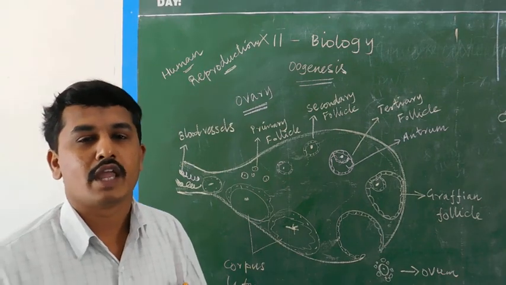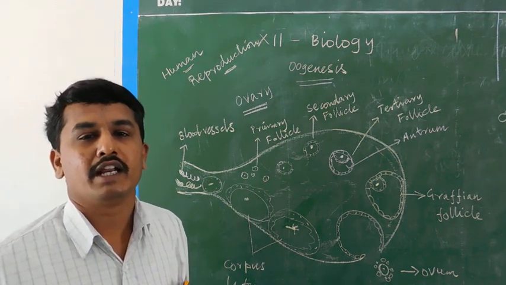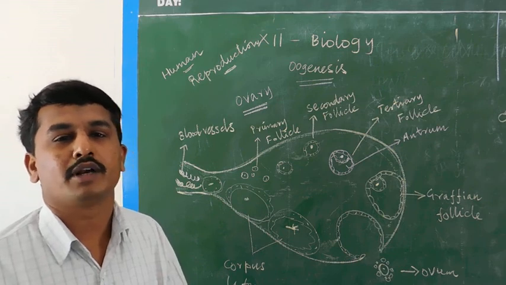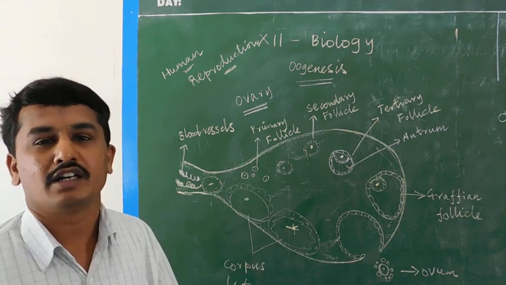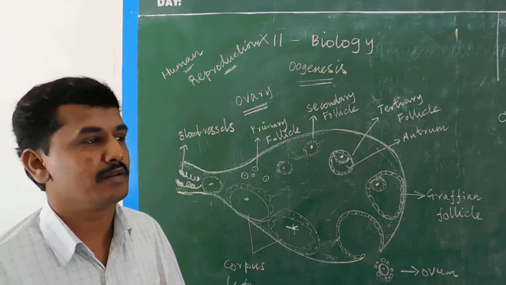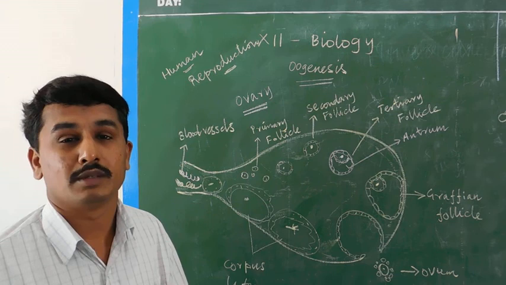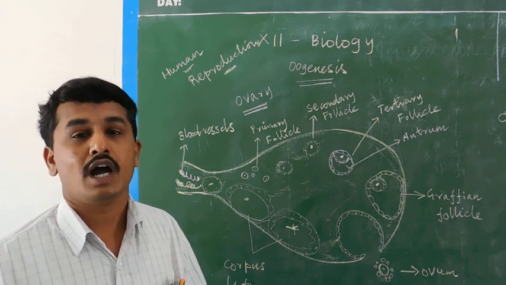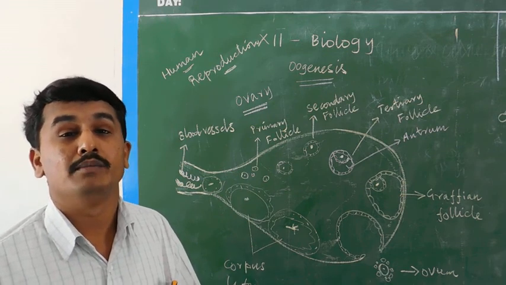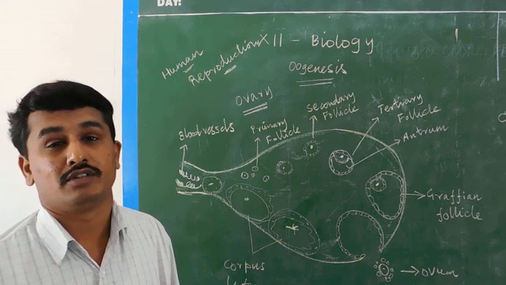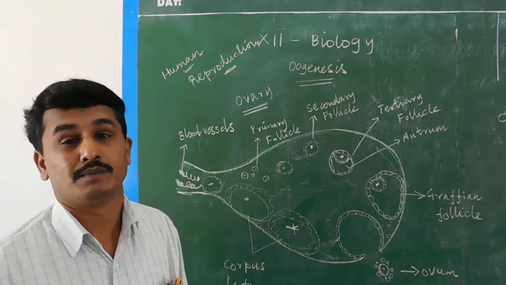Good morning, students. In the previous class, we covered human reproduction: the parts of the male reproductive system and the female reproductive system, including the internal organs and external genital organs, and the formation of sperm from the spermatogonium, a process called spermatogenesis. We also covered the structure and function of sperm.